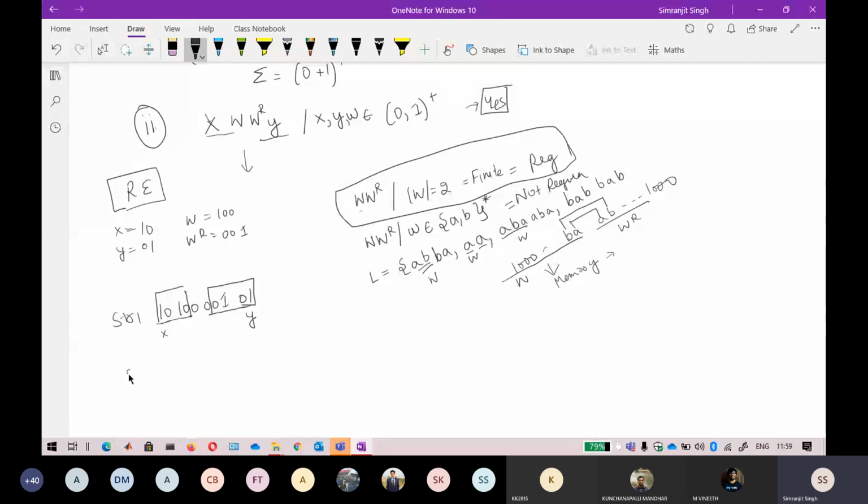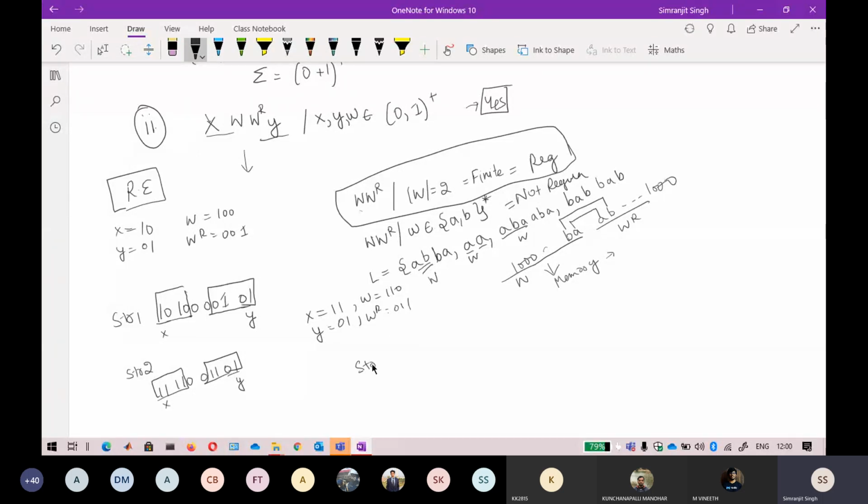So this is your string one. Now with string 2, suppose x is 1 1, y is 0 1, W is 1 1 0, so WR will be 0 1 1. If I write it, x will be 1 1, W will be 1 1 0, WR will be 0 1 1, and then y will be 0 1. This is your x and this is your y, and if I extend it till here and till here, you are able to find a pattern here, 0 0. So I just change the pattern here like this.